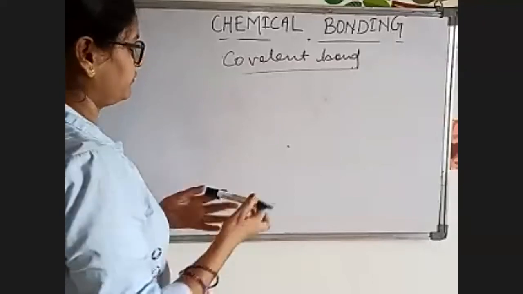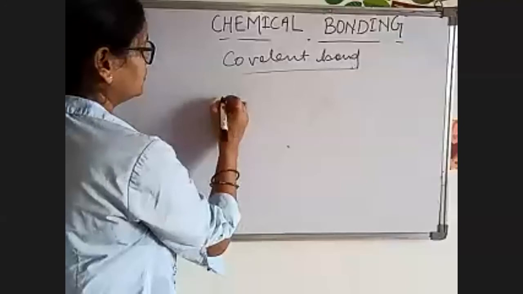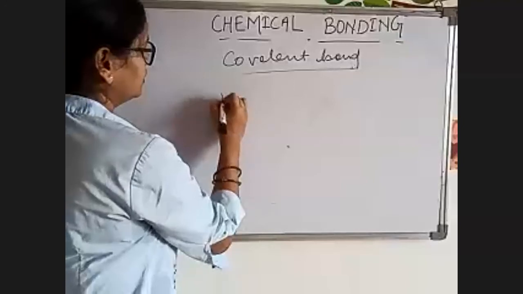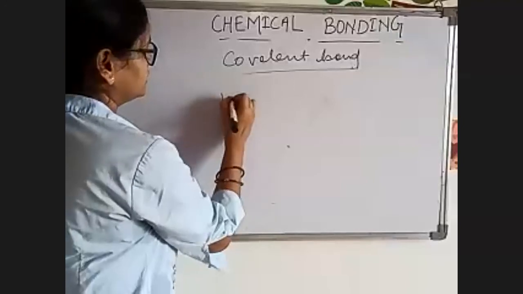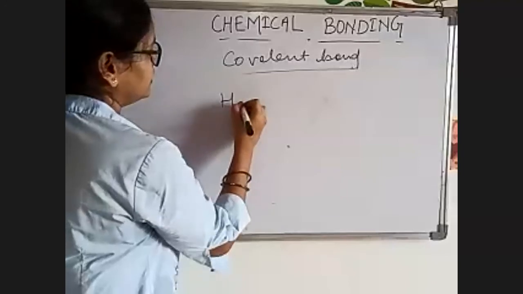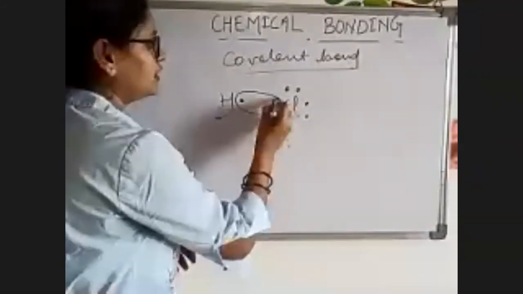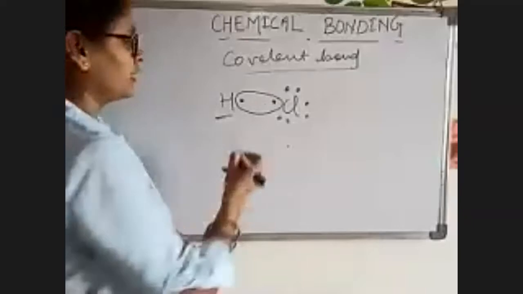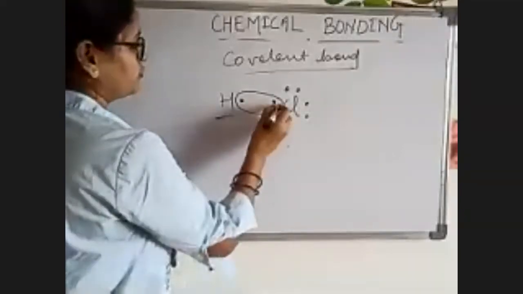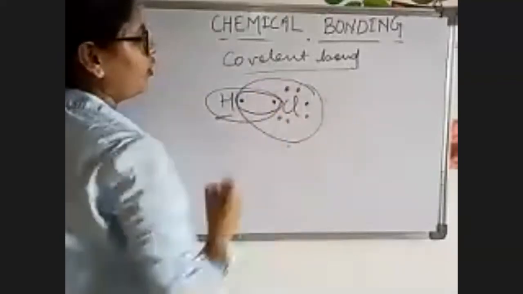We have discussed it also. Hydrogen also requires an electron. So in this case, what happens? These two electrons will come in contact with each other, and they will form a bond. For hydrogen, it will be a duplet, and for chlorine, it will be an octet.